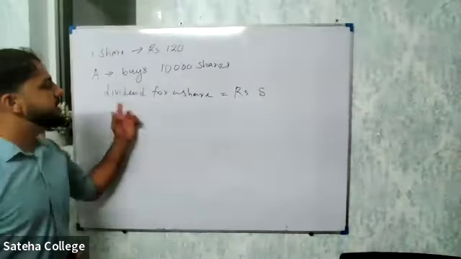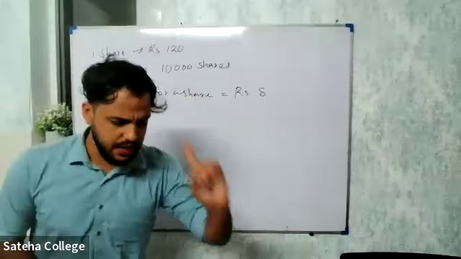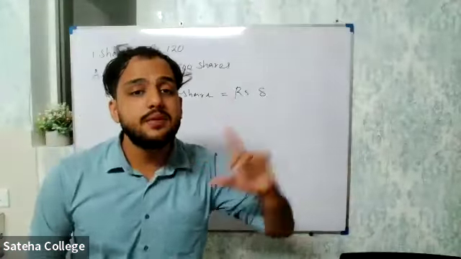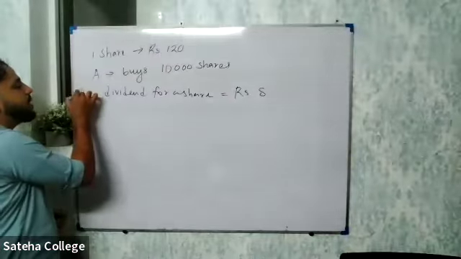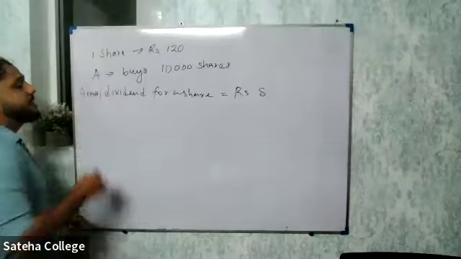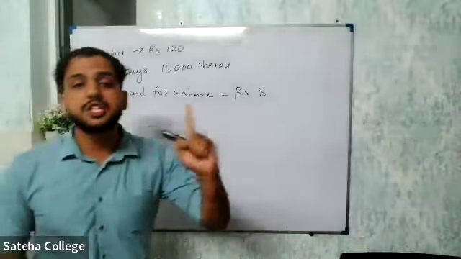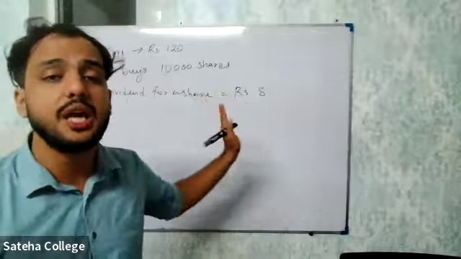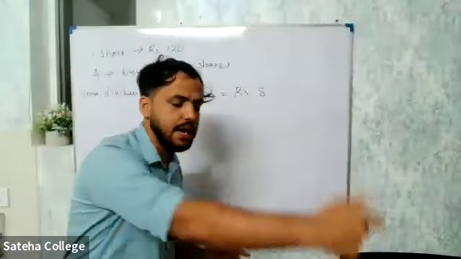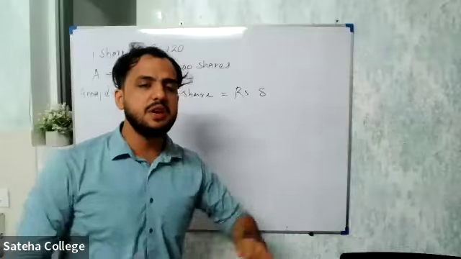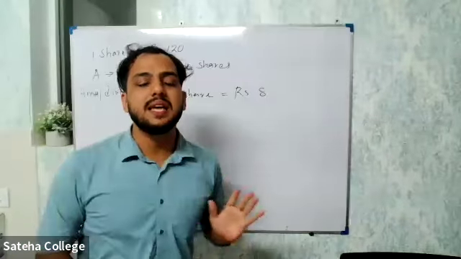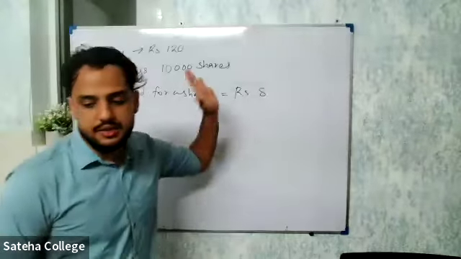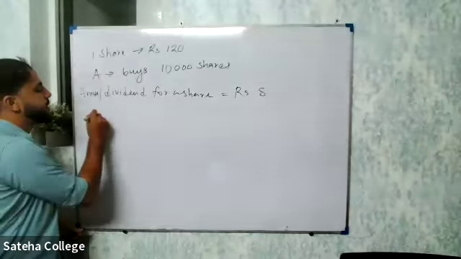So the dividend for a share, if you buy one share at 120 rupees, every year, annual dividend. Remember, it's called annual dividend. Annual means every year. The annual dividend for one share, you get a profit. Dividend means the other word for profit. You don't use the word profit when you deal with shares. You buy one share for 120 rupees, and every year they will give you 8 rupees as a dividend. This is the information given to you in the question.